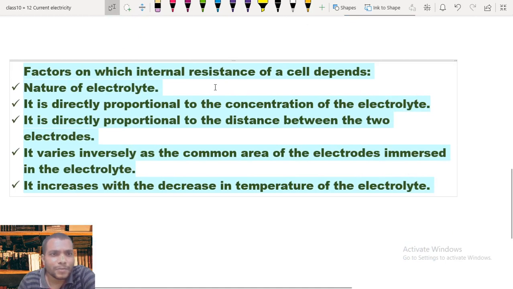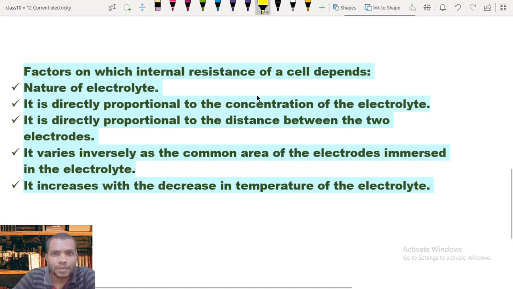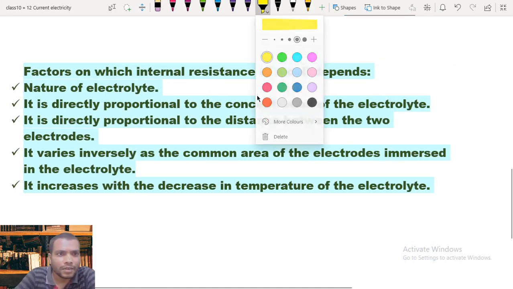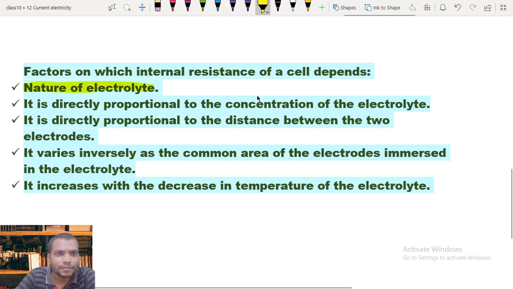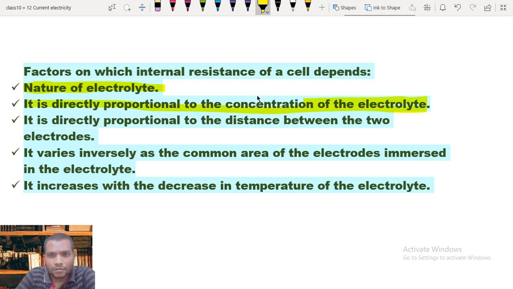The internal resistance depends upon the nature of the electrolyte, because it's a characteristic of the electrolyte. It's also directly proportional to the concentration of the electrolyte. Obviously, if the electrolyte concentration is more, more ions are present, and more ions cause more collisions.